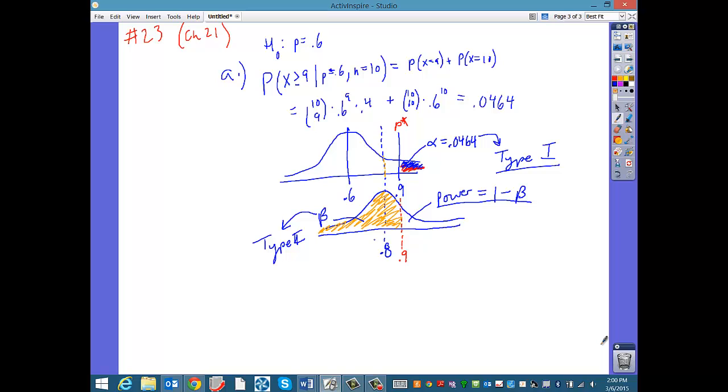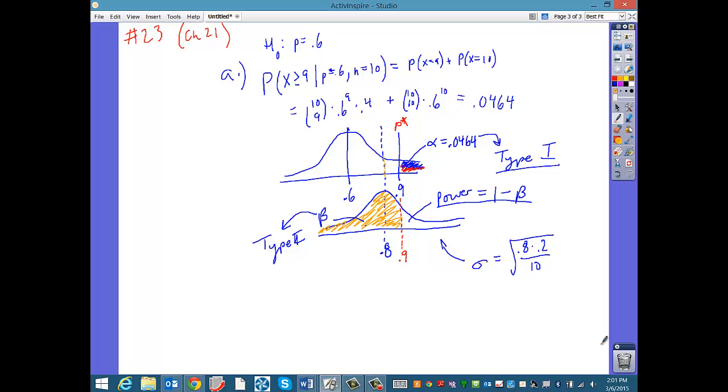Now, here's where this gets tricky, because I calculated what this would be. I went ahead and did the standard deviation, and I said, okay, the standard deviation of this distribution is going to be the square root of 0.8 times 0.2 over 10, because that's the sample size. I figured out this is 0.1 away, right? 0.9 minus 0.8 is 0.1. Divided by the standard deviation, I got a z-score and looked it up in the table, but what the table was giving me and what the answer in the back of the book said did not agree. So I had to sort this out. So here's what I sorted out.